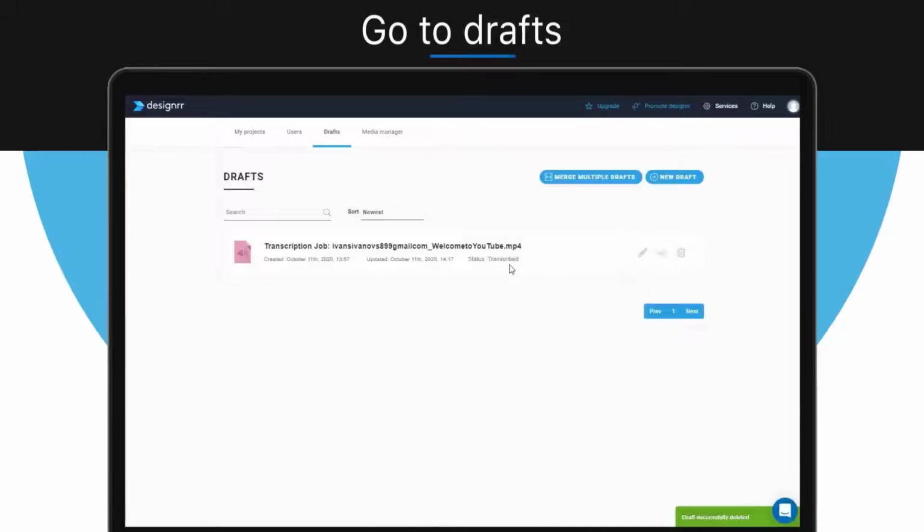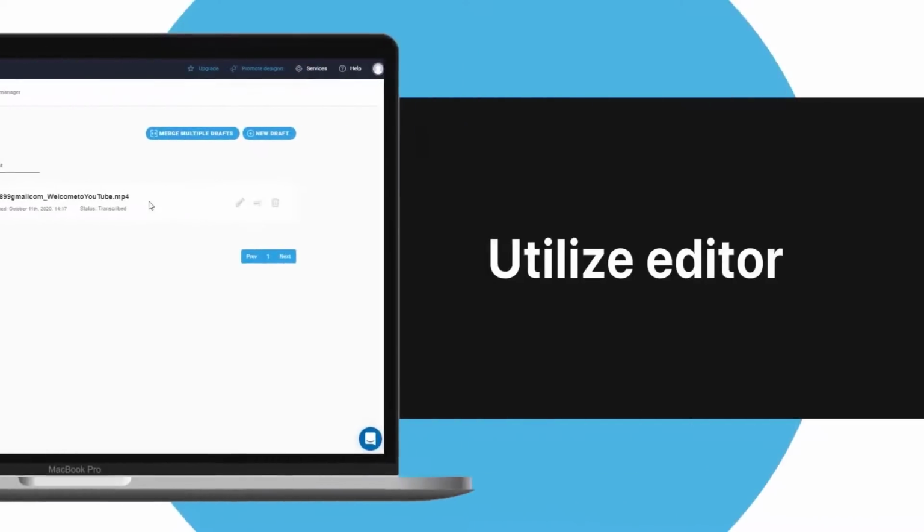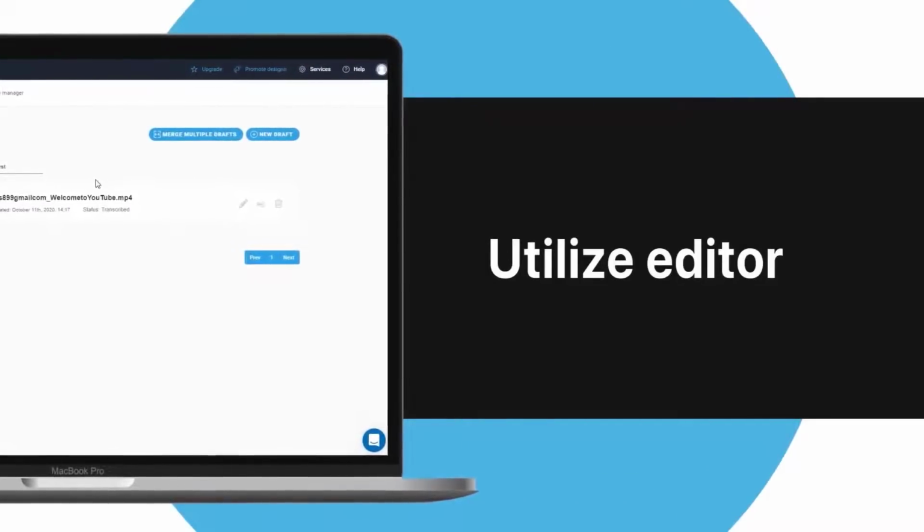To find your transcription, you need to come back into the Drafts tab, and here you'll also see the status showing whether it's ready to use or not. Now you know how to import the video. Let's find out how to use the transcription editor.